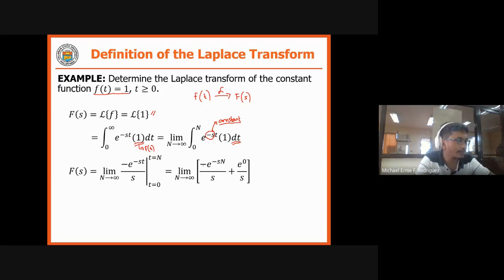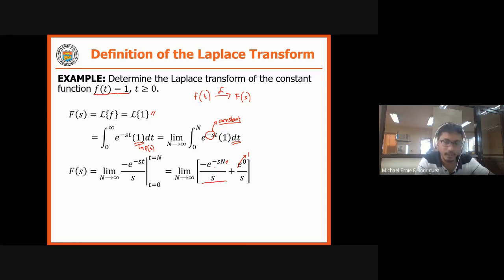And then we apply your upper limit minus your lower limit. That is now negative e raised to negative sn over s, plus e raised to 0 over s. From this, your e raised to 0 will become 1. Right? Your e raised to 0 is 1. And then your negative e raised to negative sn, where n approaches infinity, what will happen with this term?